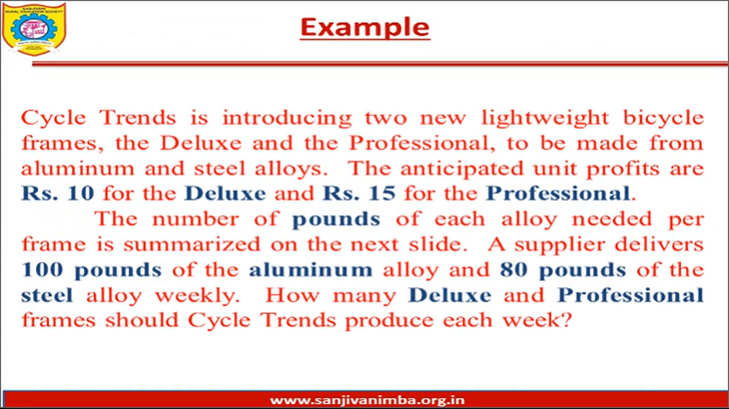A case says, Cycle Trends is introducing two new lightweight bicycle frames, the Deluxe and the Professional, to be made from aluminium and steel alloys. The anticipated unit profits are Rs 10 for the Deluxe and Rs 15 for the Professional. The number of pounds of each alloy needed per frame is summarized on the next slide. A supplier delivers 100 pounds of aluminium alloy and 80 pounds of steel alloy weekly. How many deluxe and professional frames should Cycle Trends produce each week?